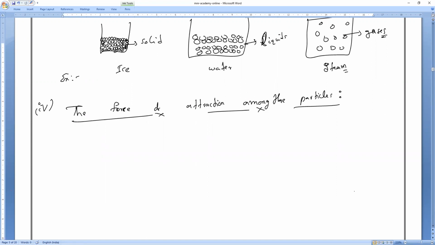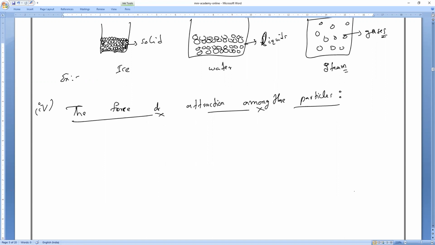If the force is very high, the particles will be closer. If the force is less, the particles will be a little farther apart. If the force is extremely low, almost negligible, then that is what we call gases. That is why particles of a gas are very far from each other.